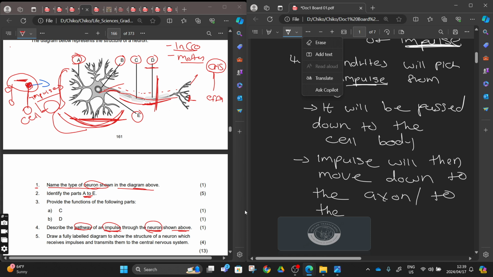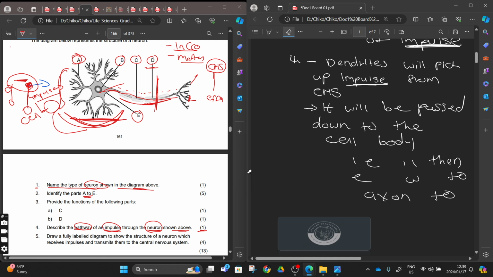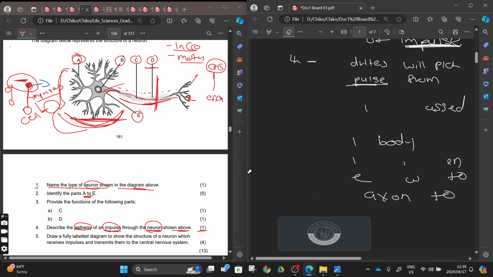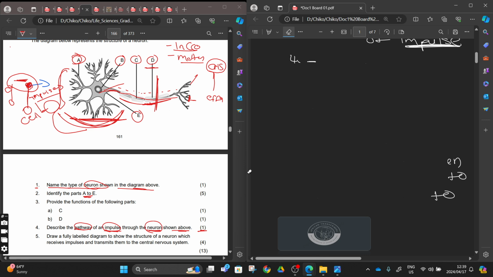Describe the pathway of an impulse through the neuron as shown above, 1 mark. Whatever I was saying was right if we were to describe the whole pathway, but you can see it's 1 mark here, so they want the pathway of the impulse.